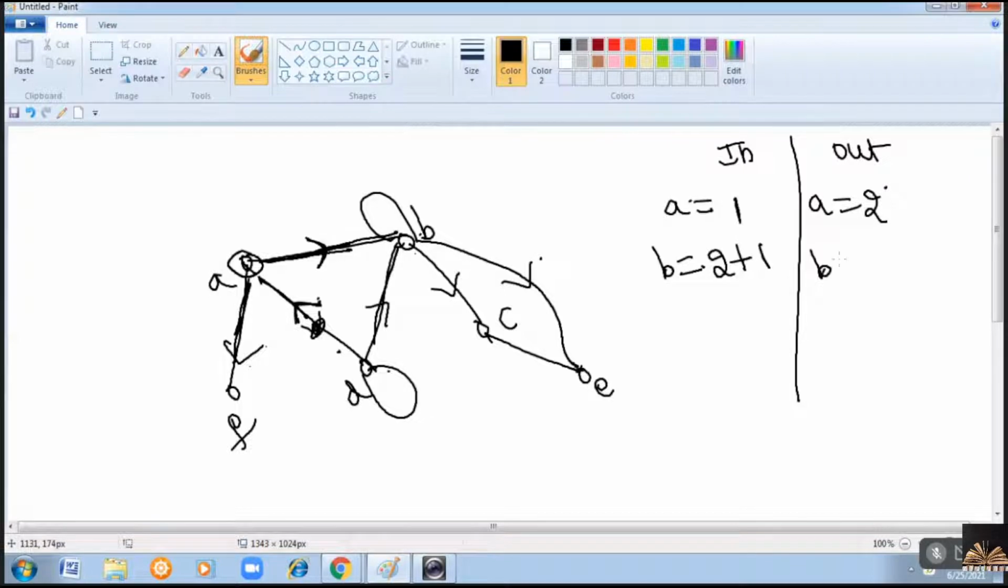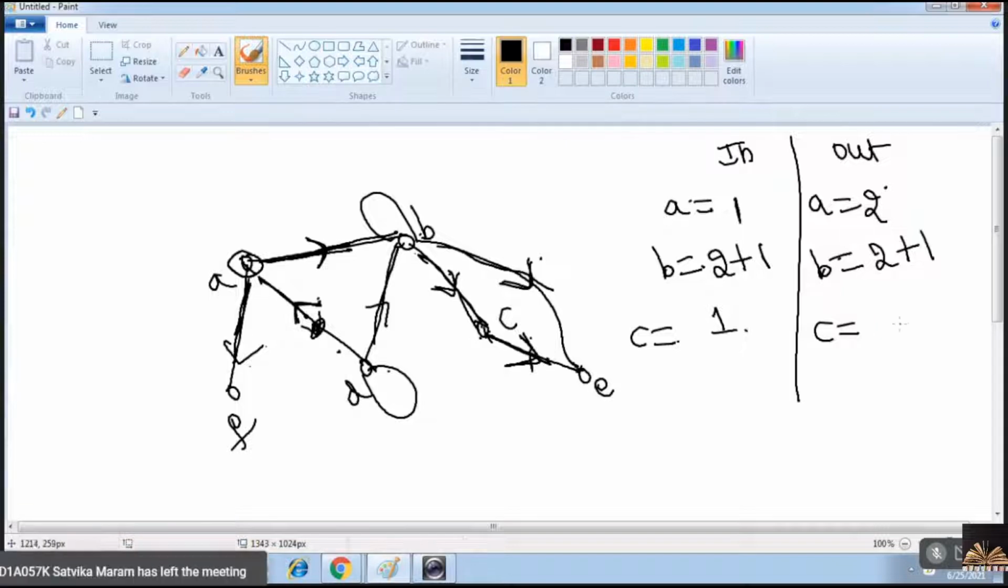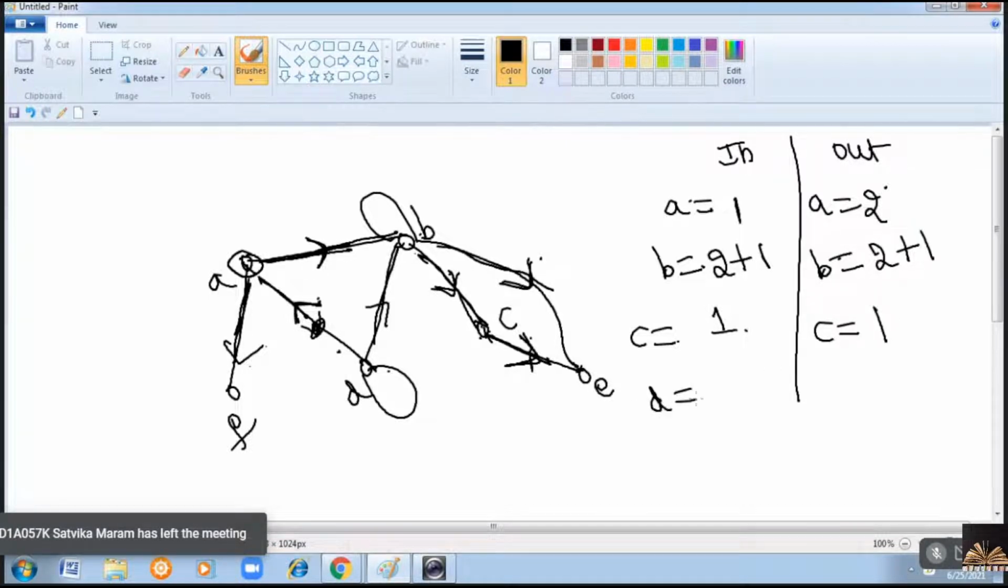Now coming to the out degree of B. How many edges are going from B? 1, 2. 2 plus there is a loop, so it will contribute 1 to the out degree. Now C. Coming to C. Number of incoming edges towards C. 1. That's it. Only 1. Number of edges going from C. Only 1. Similarly for D.